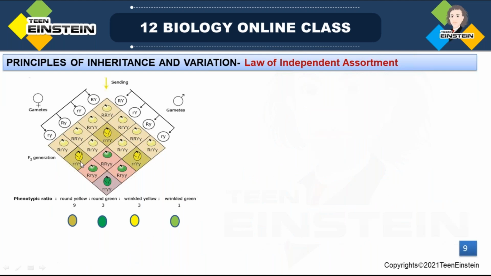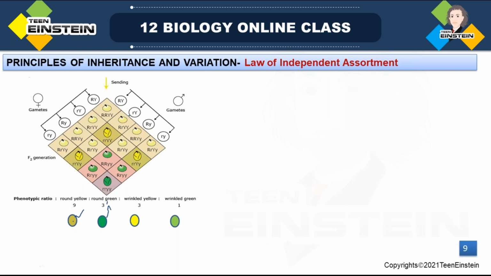So next, here comes the phenotypic expression. We have already counted. Here this color shows 9 round yellow. Next, those three show round green seeds. Next, wrinkled yellow. Here you can see wrinkled yellow, 1, 2, 3. These are wrinkled yellow. Next is wrinkled green, the recessive one. Wrinkled green.